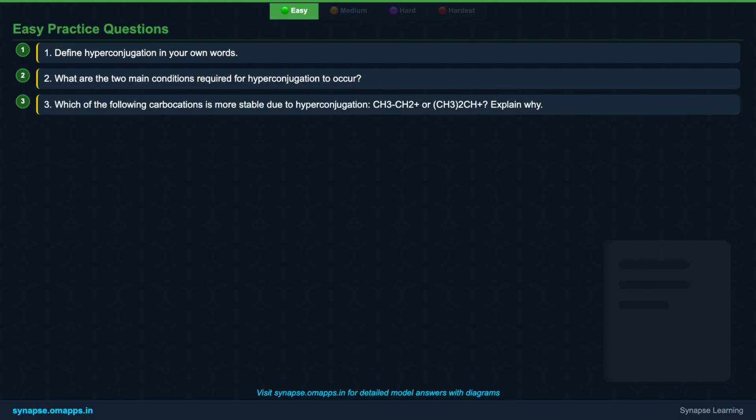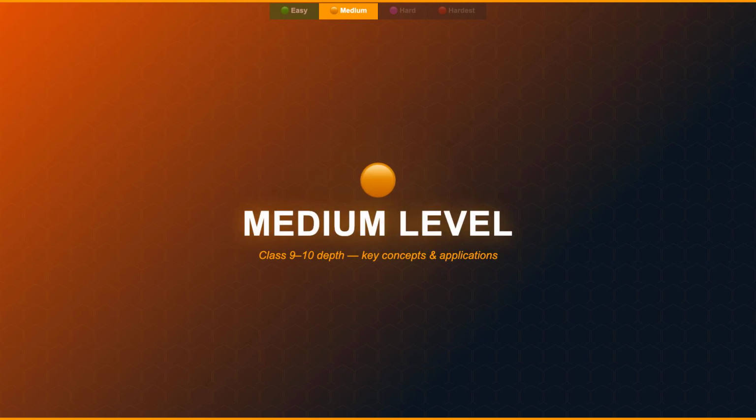First, define hyperconjugation in your own words. Second, what are the two main conditions required for this effect to occur? And third, among CH3CH2+ and (CH3)2CH+, which carbocation is more stable due to hyperconjugation, and why? Take a moment to think about these. Ready to go a bit deeper?